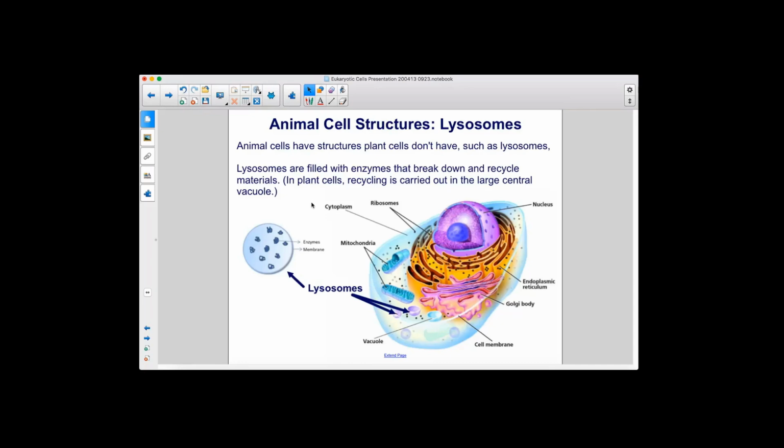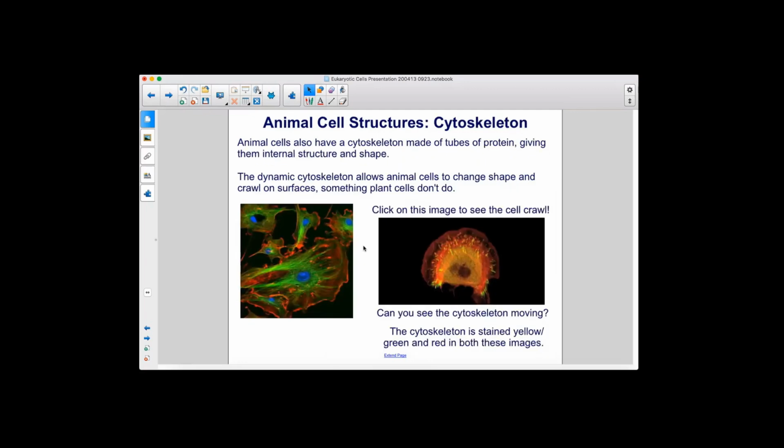Lysosomes are filled with enzymes that break down and recycle materials. In plant cells, recycling is carried out in the large central vacuole. Animal cells also have a cytoskeleton made of tubes of protein, giving them internal structure and shape. The dynamic cytoskeleton allows animal cells to change shape and crawl on surfaces, something plant cells don't do. Click on this image to see the cell crawl. Can you see the cytoskeleton moving? The cytoskeleton is stained yellow/green and red in both of these images.